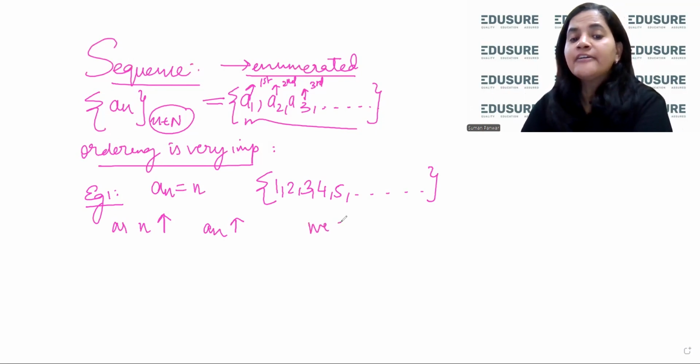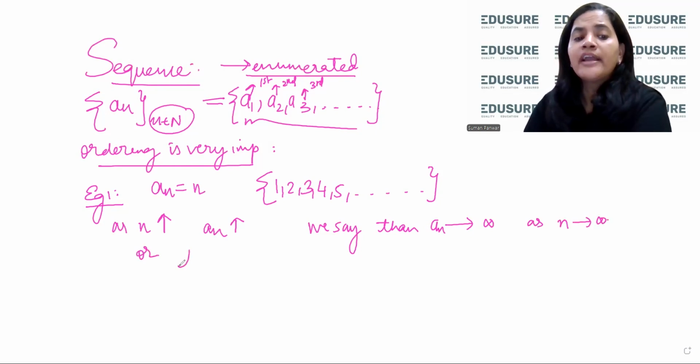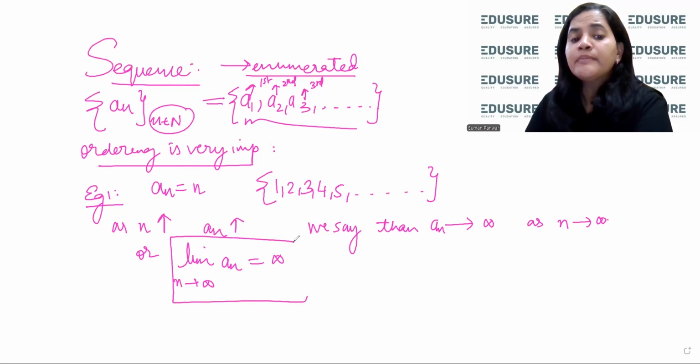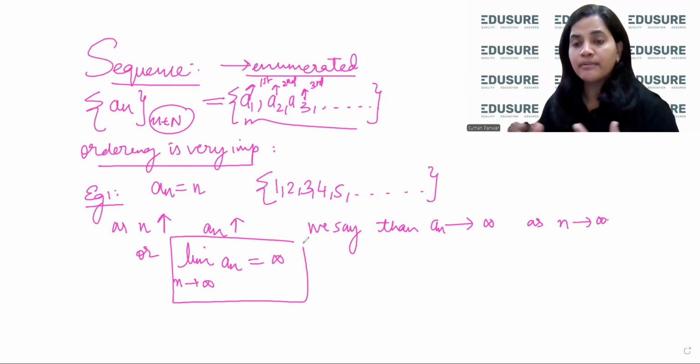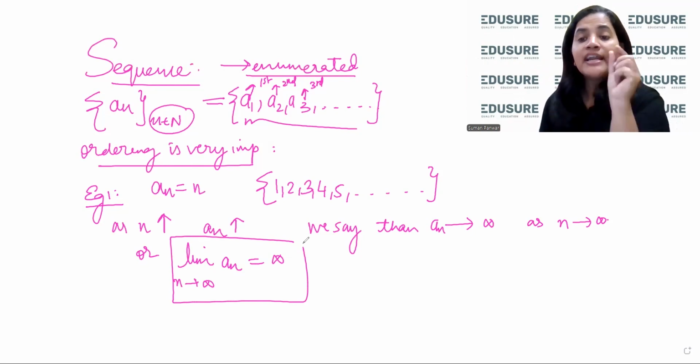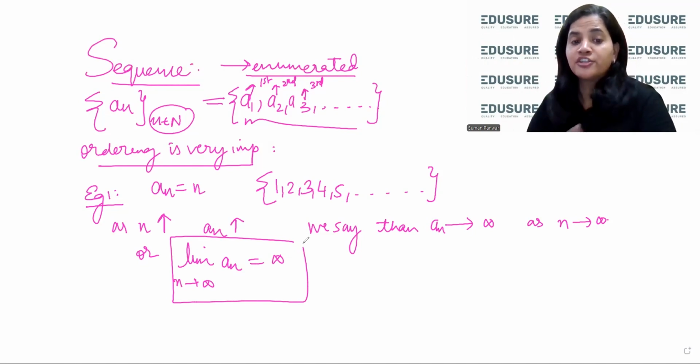So we say that a_n goes to infinity as n goes to infinity, or we write limit n tending to infinity a_n equals infinity. It means that my sequence is going towards infinity when n is becoming very large. A particular element will become larger and larger as n becomes larger and larger.